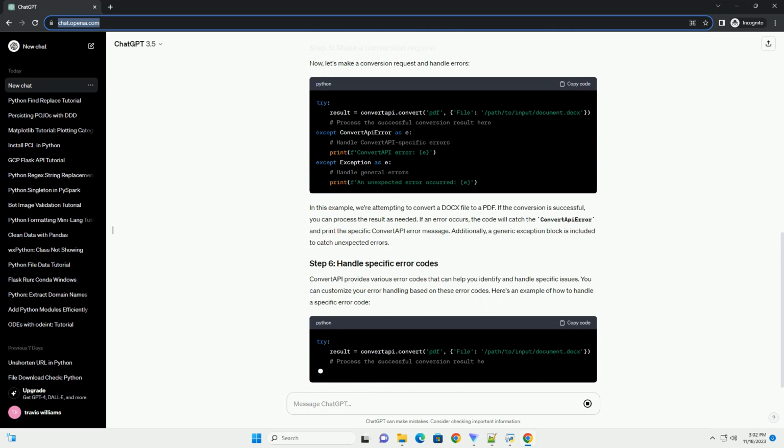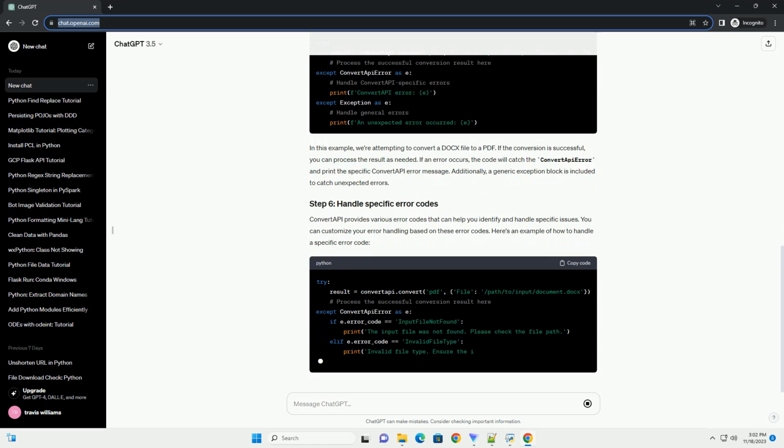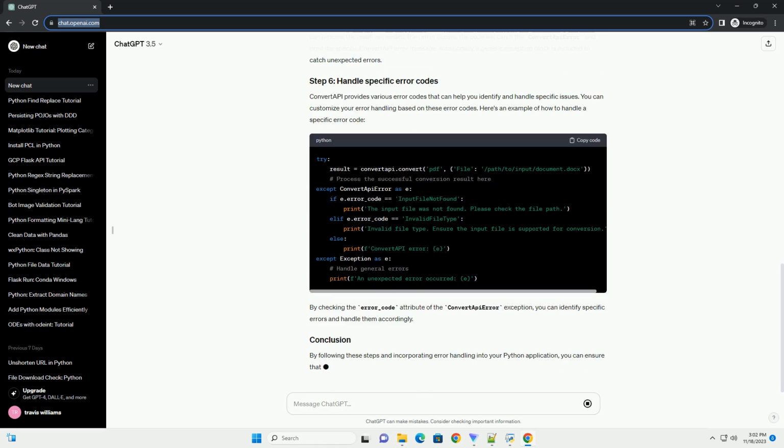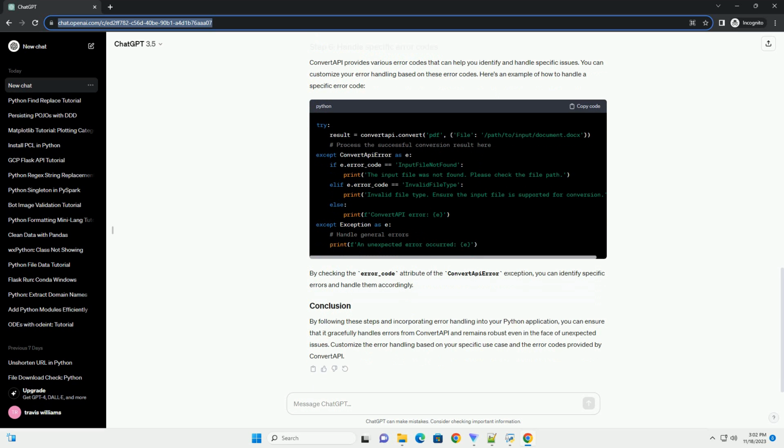Firstly, make sure you have the ConvertAPI Python package installed. You can install it using pip. Before you can use ConvertAPI in your Python application, you need to sign up for a ConvertAPI account and obtain your API key. You can do this by visiting the ConvertAPI website and signing up.